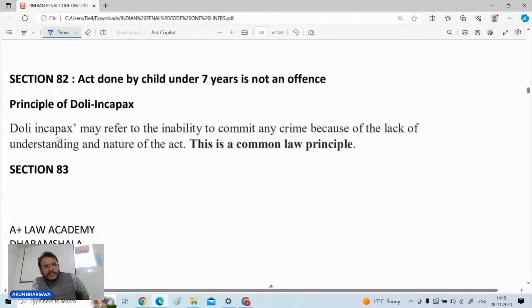इसके बाद section number 82, that is anything which is done by a person below the age of 7 years, it is not an offense. It is called as the principle of doli incapax. Doli incapax means it refers to the inability to commit a crime because of the lack of understanding of the nature of the act. This is a common law principle.